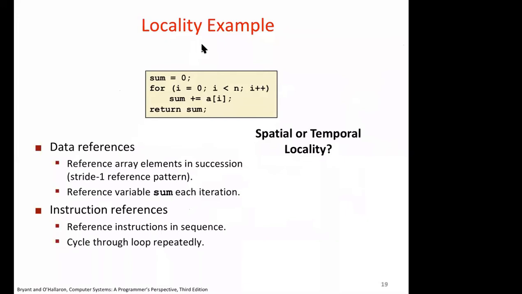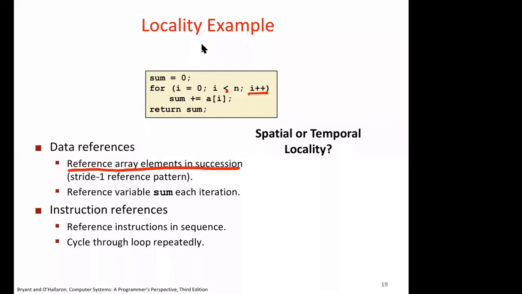This is a very simple C program. sum is equal to 0, for i is equal to 0, i less than n, increment i, and then sum is equal to sum plus a[i]. Now you tell me where is spatial locality and where is temporal locality. So we reference array elements in succession.